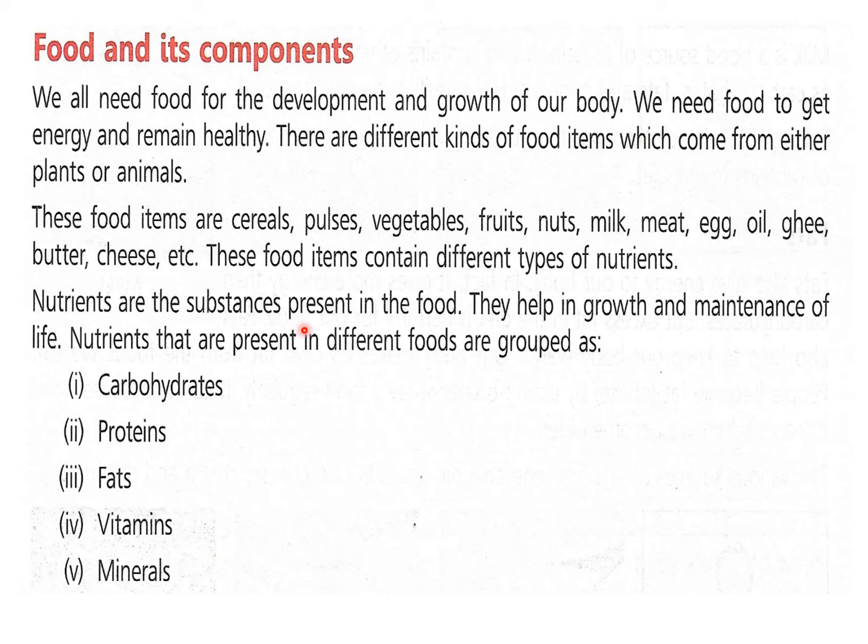Nutrients are the substances present in the food. So what are nutrients? Whatever substances are present in these foods are called nutrients. They help in growth and maintenance of life. On the basis of the nutrients present, foods are divided into these groups. These are the components of food. So we will read about different components. These are the main components of food: carbohydrates, proteins, fats, vitamins and minerals. So let us read further.